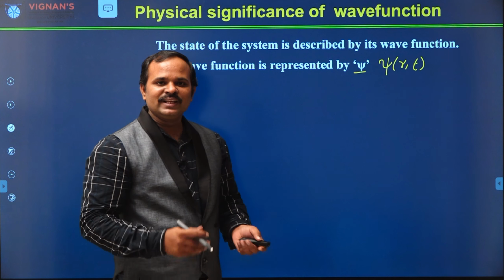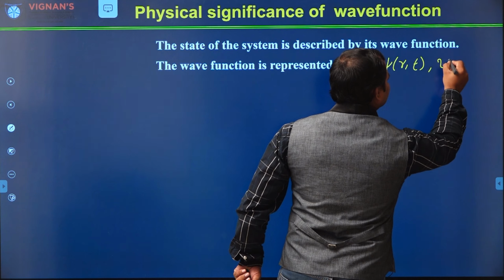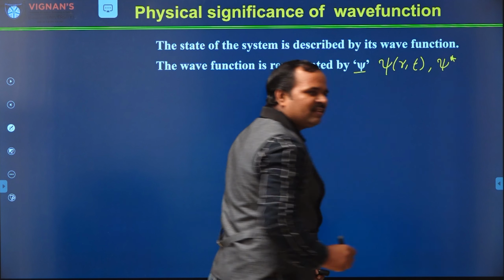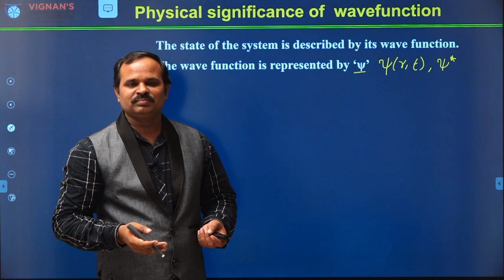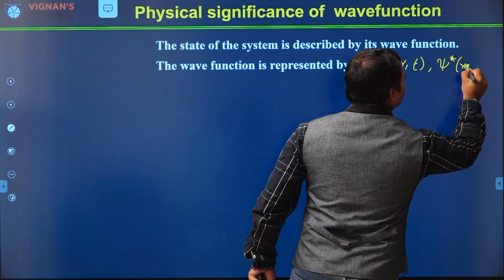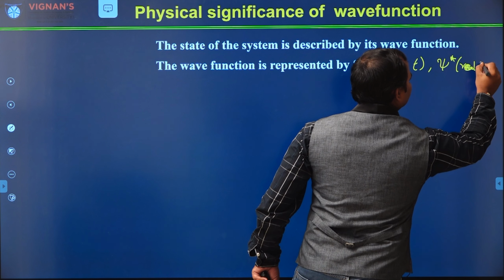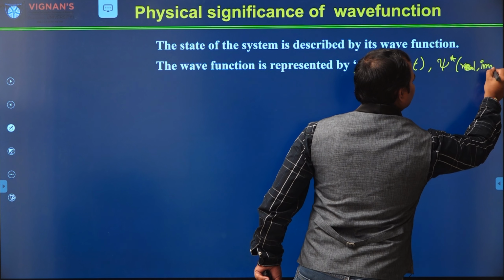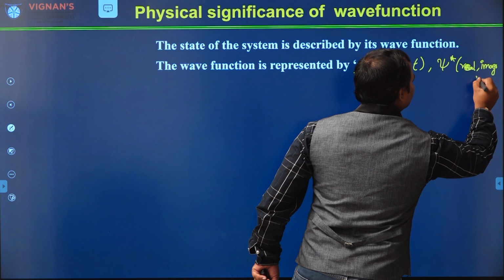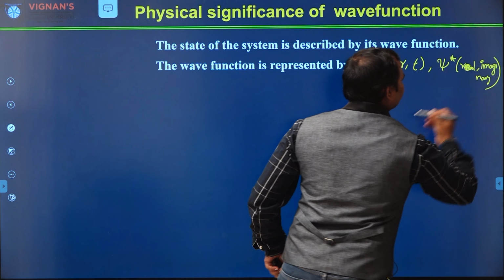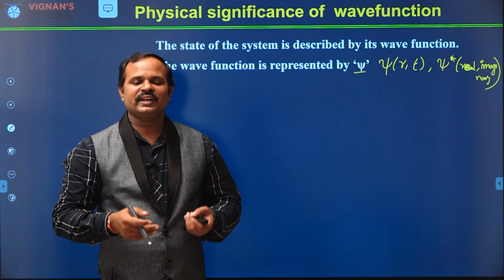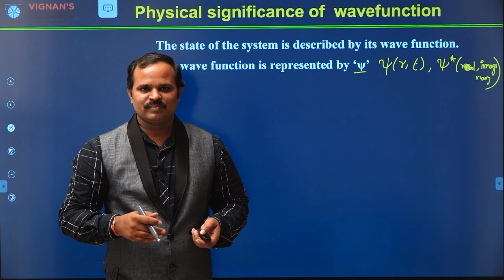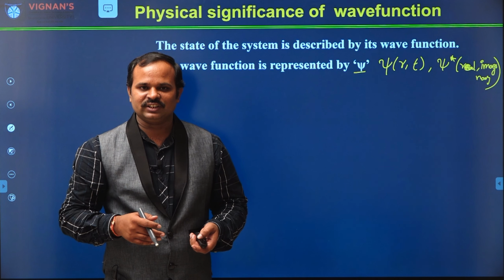And also it can be a complex number. The wave function can also be complex. It can have both real and imaginary parts. This is the wave function that we are considering.